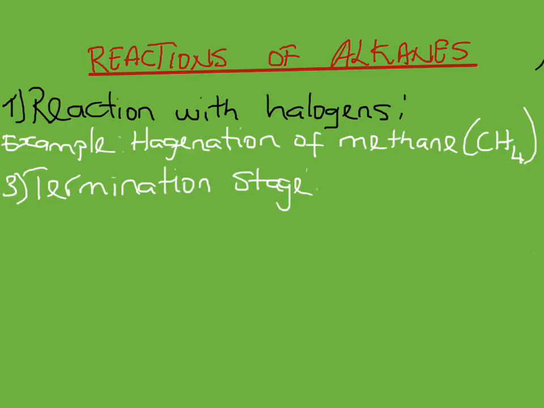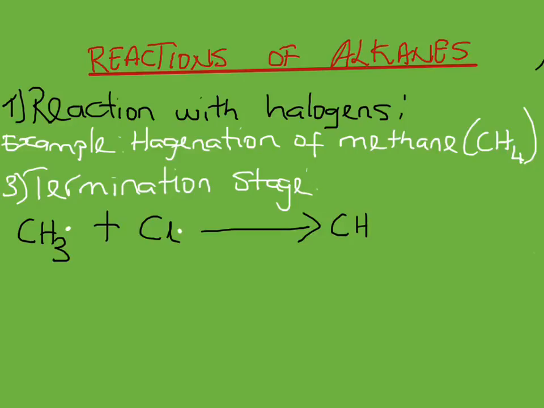The next stage there is termination stage. At the termination stage, no more free radicals are being produced. All the free radicals produced at the initiation and propagation stage are now being consumed. They are now reacting together to form a mixture of products. When we talk of a mixture of products, like the example we're using, halogenation of methane, we're going to produce chloromethane or halogenated methane, and we're also going to produce ethane.